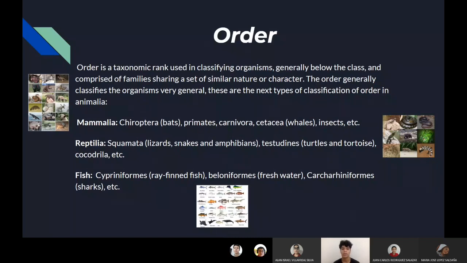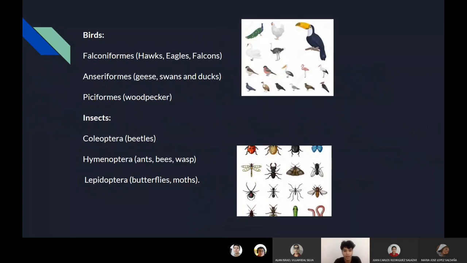In the Reptilia class, there are Squamata, which are lizards and snakes, Testudines, which are turtles and tortoises, Crocodilia, and more. In fish, there are Cypriniformes, Beloniformes, freshwater fish, Carcharhiniformes, which are sharks, and more. In the birds class, there are Falconiformes, hawks, eagles, and falcons, Anseriformes, which are geese, swans, and ducks, Piciformes, which are woodpeckers, and more types.